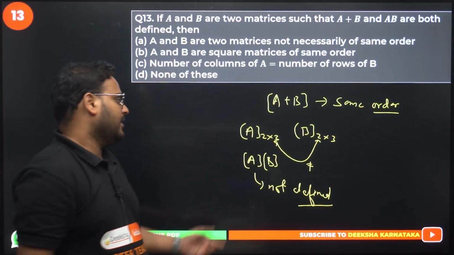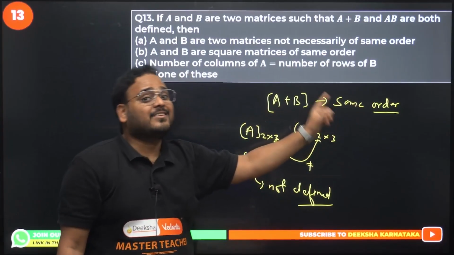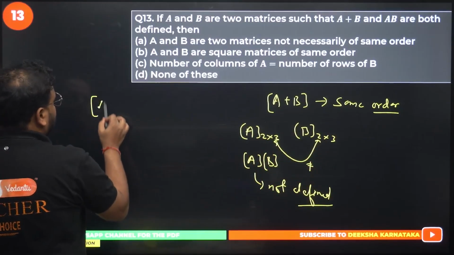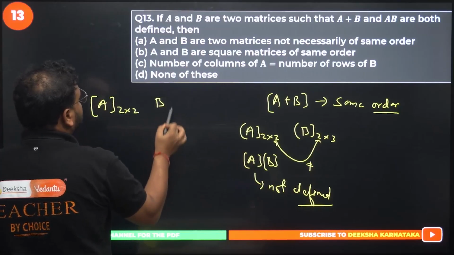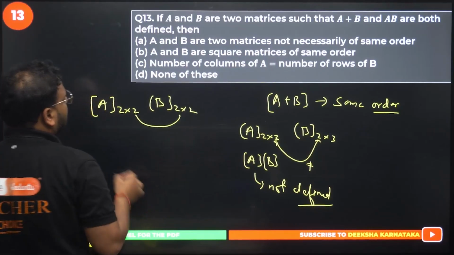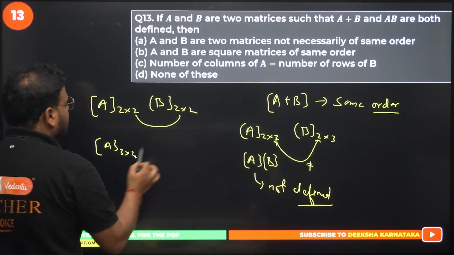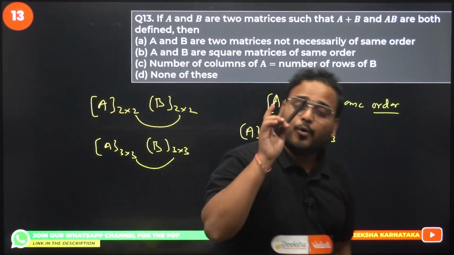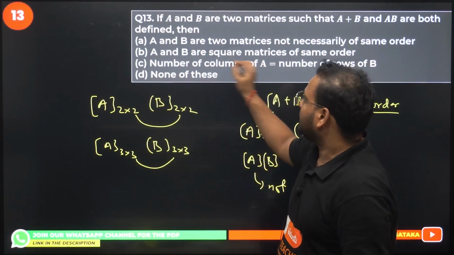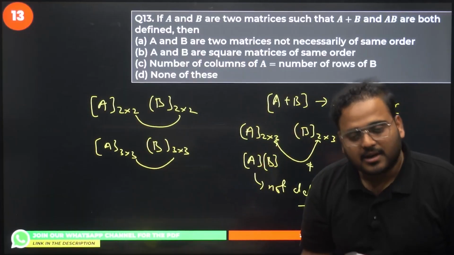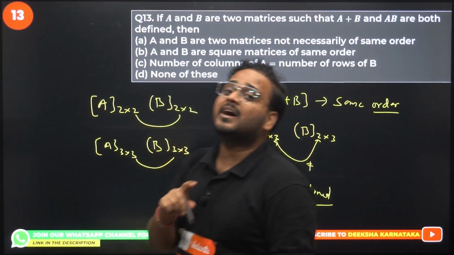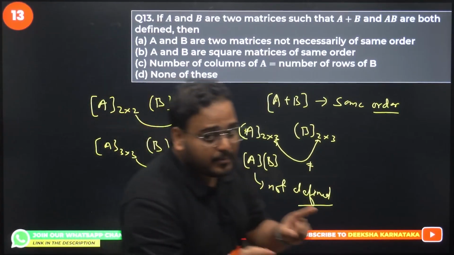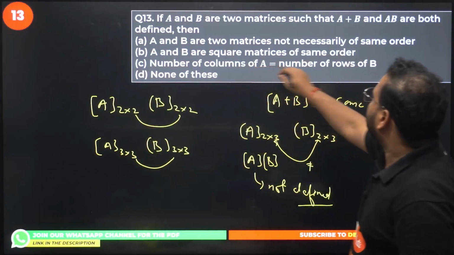It means they should have the same order and they should be a square matrix, right? This is a rectangular matrix, no? If we take a case like this, A 2 cross 2, B 2 cross 2, then you can multiply, no? A 3 cross 3, B 3 cross 3, okay, you can multiply. You can add only if it is the same order, and multiply matrices A and B only if they are square matrices of the same order. Option B is correct.